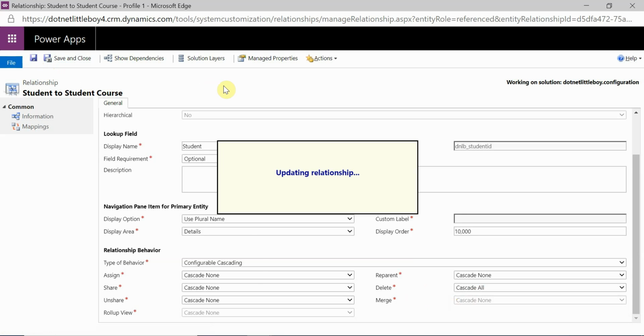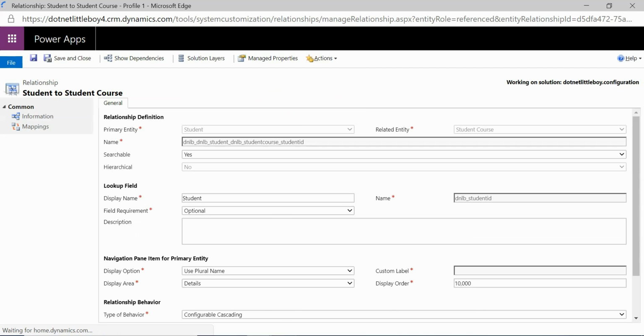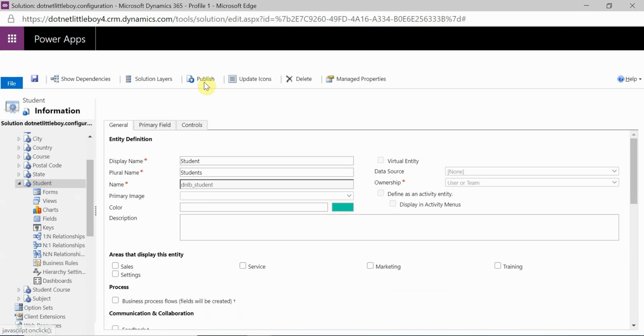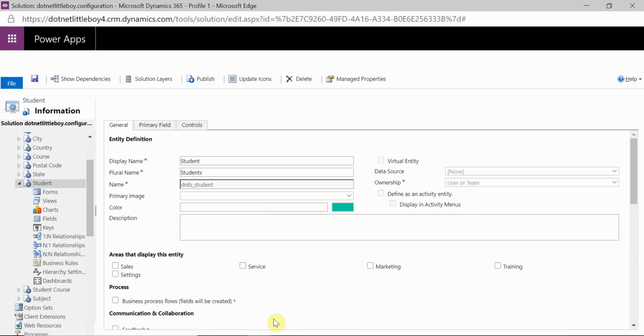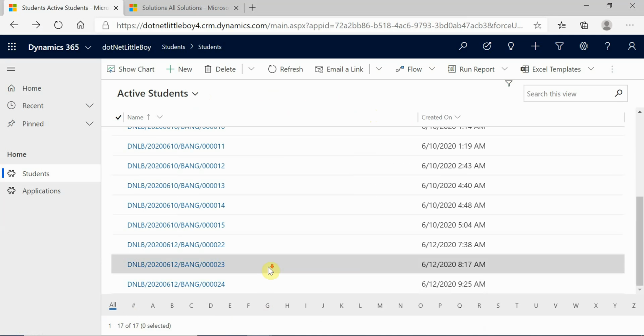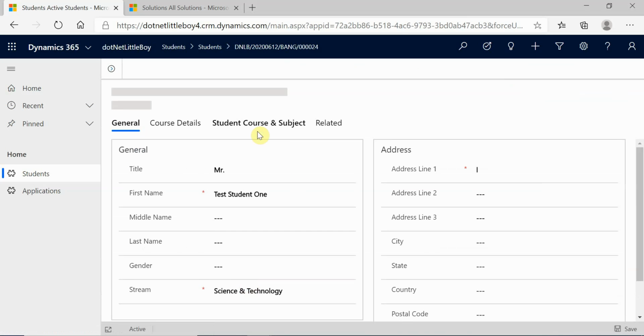And we'll update this entity back, and this time we'll try to delete one of the records. Then we'll see that whatever child records are associated to that should ideally be removed, isn't it? So let's do that. Let's get this updated first. So it is updated. Now I'll go to the entity and publish this one more time. Okay, done.